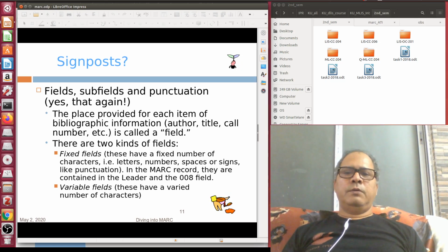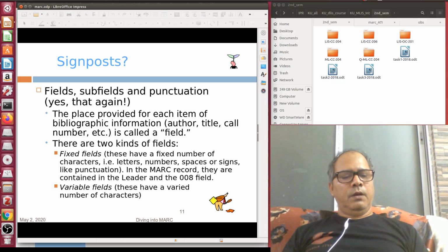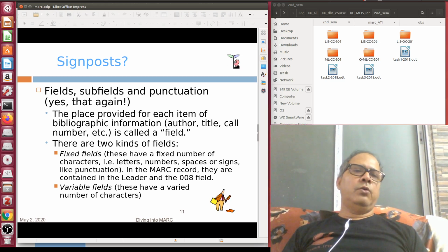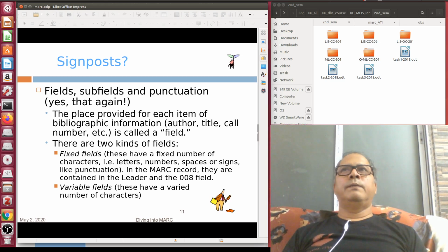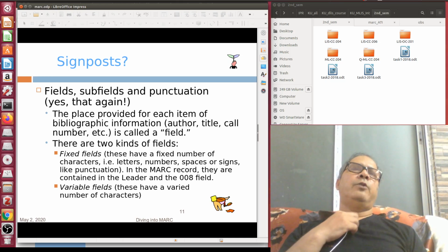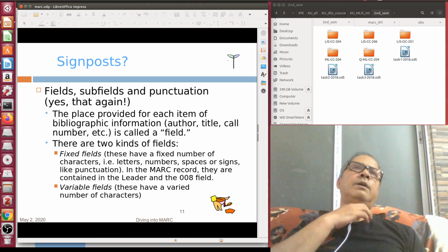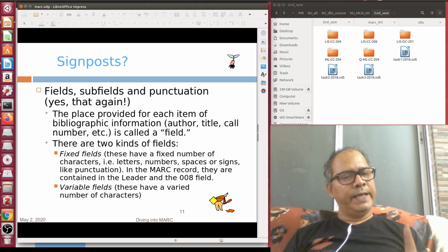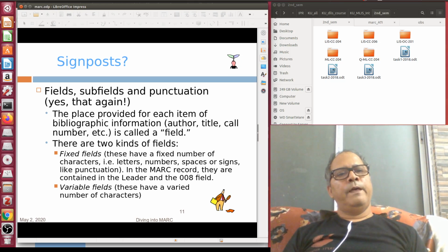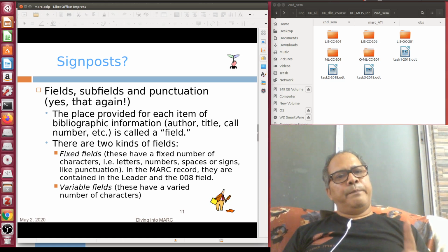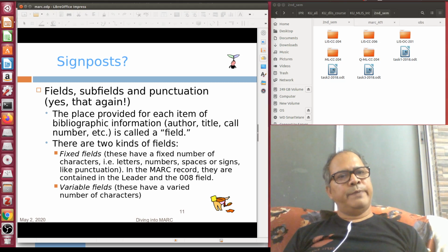Okay, so another important point you need to remember when the topic is related to punctuation schemes: when you are giving punctuation marks inside your data, please remember this golden rule. There will be a preceding space.